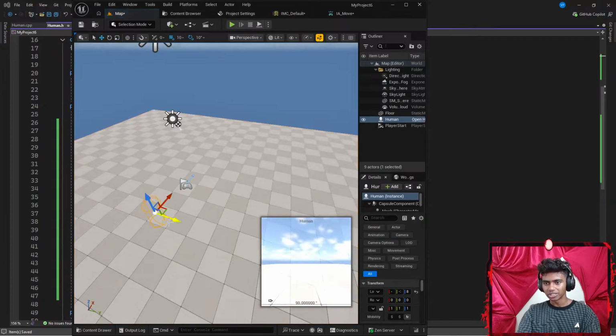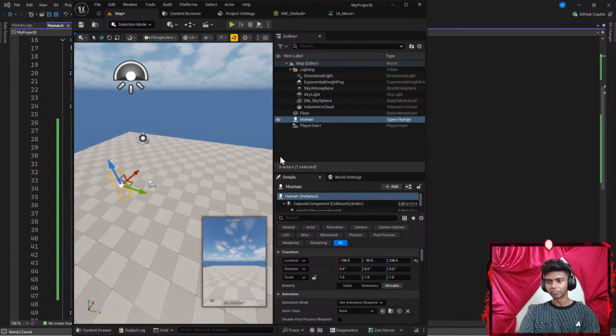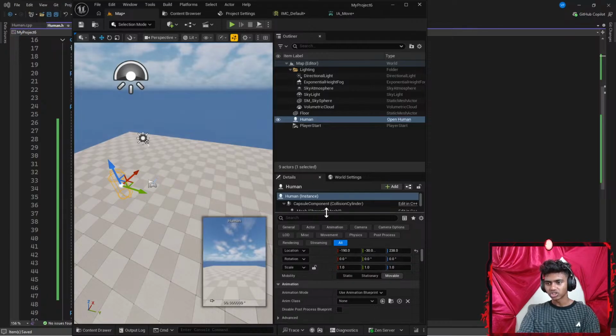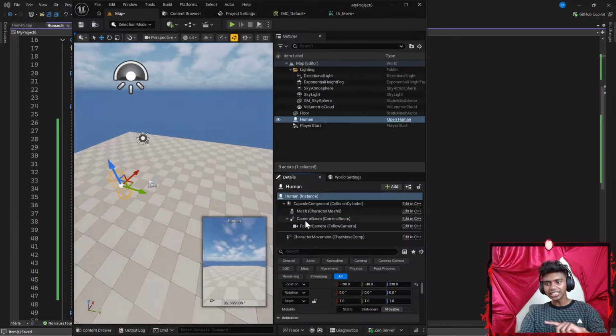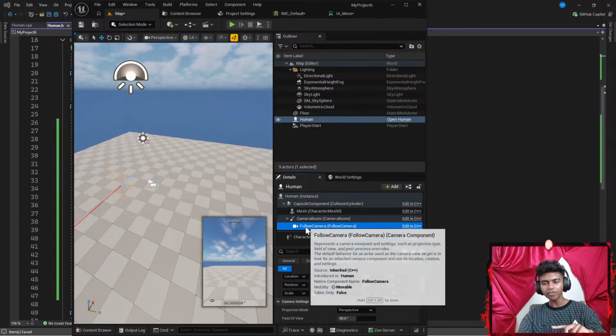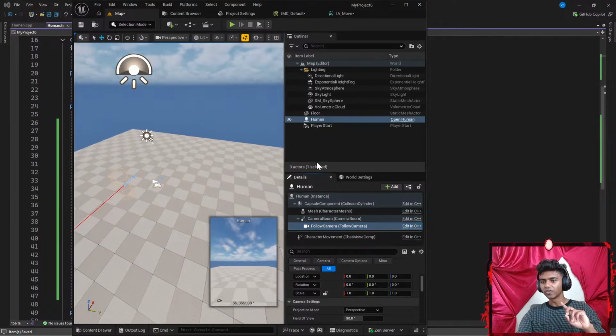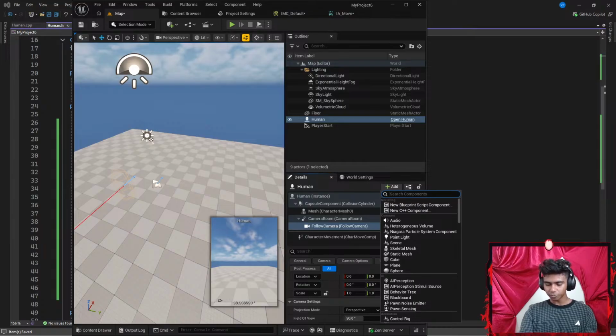I'm going to drag my humans class. Now, my humans class does have a camera here as well. If I extend my details panel here and scroll all the way down, I can see I have my camera boom, which is basically my spring arm component, and my follow camera that is a child of my spring arm component. So that's perfect. Now I'm gonna click this plus icon and type something like